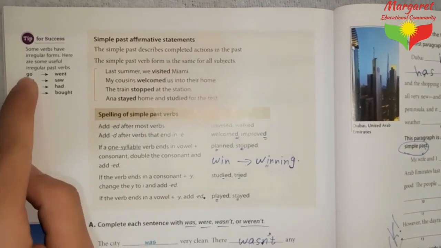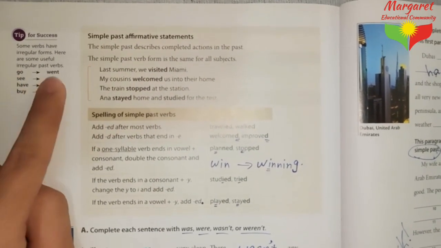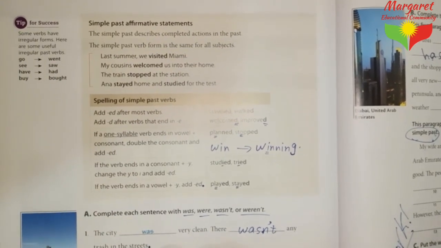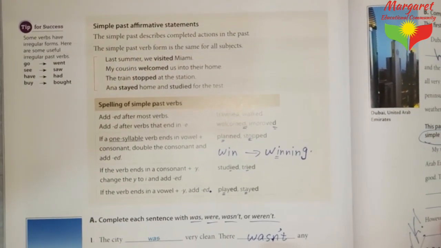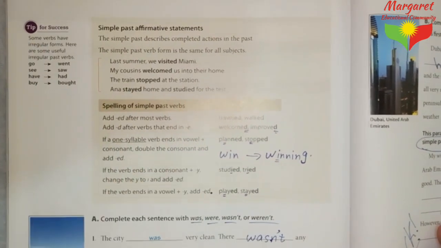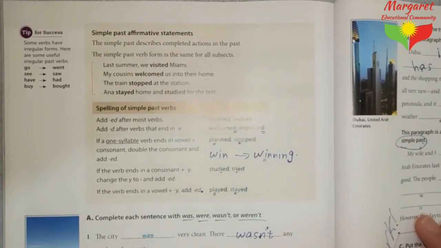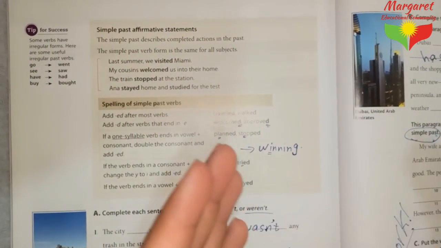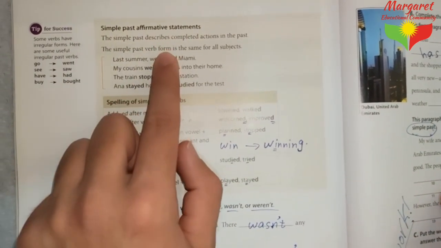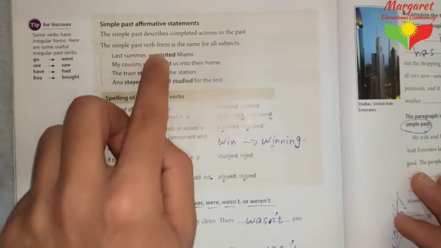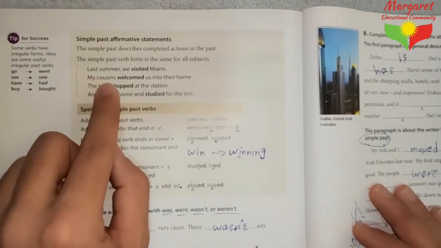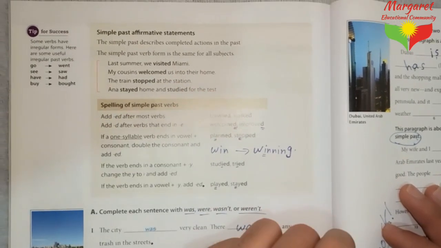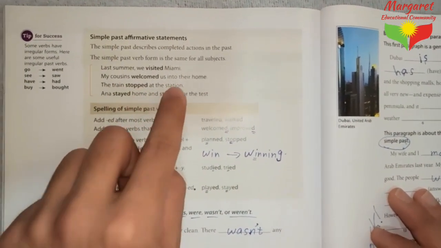For example, go, went; see, saw; have, had; buy, bought. As it is said in this tip, guys, here it says the simple past describes completed actions in the past. Something happened way back. The simple past verb form is the same for all subjects. We add ed. Last summer we visited Miami. My cousins welcomed us into their home. The train stopped at the station, for example.